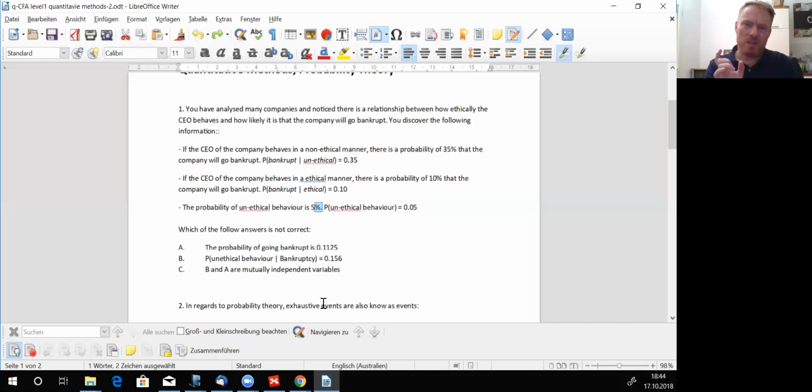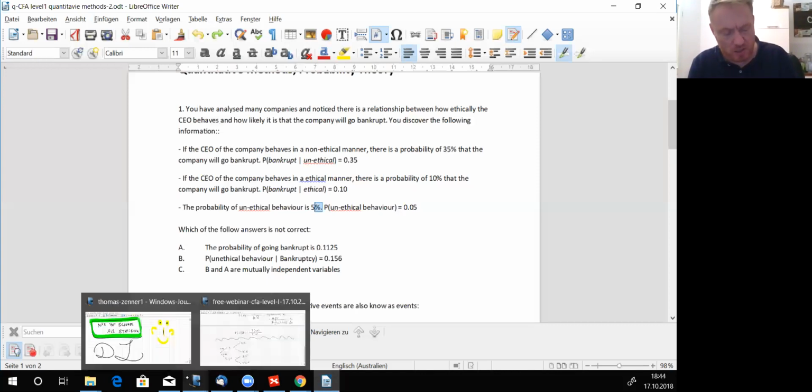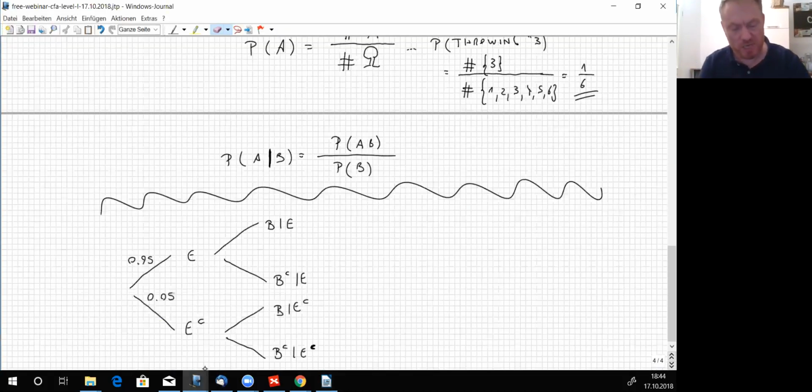So bankruptcy, if there was unethical behavior, happens with a probability of 0.35, isn't it? You need to understand now. And remember this, it was necessary for me to put the answer in a formula manner. Without the formula, of course, you should have been able to see this just by the description.